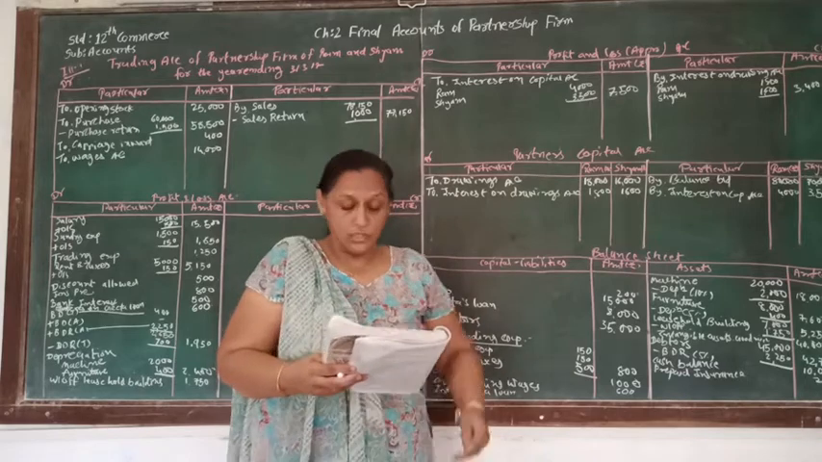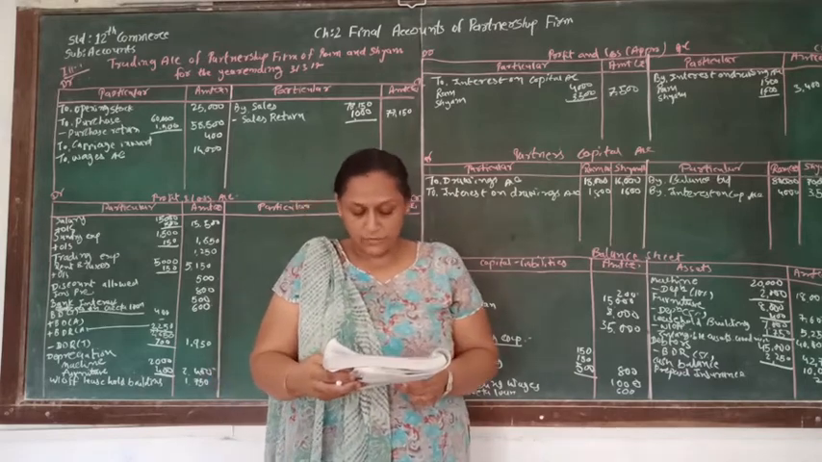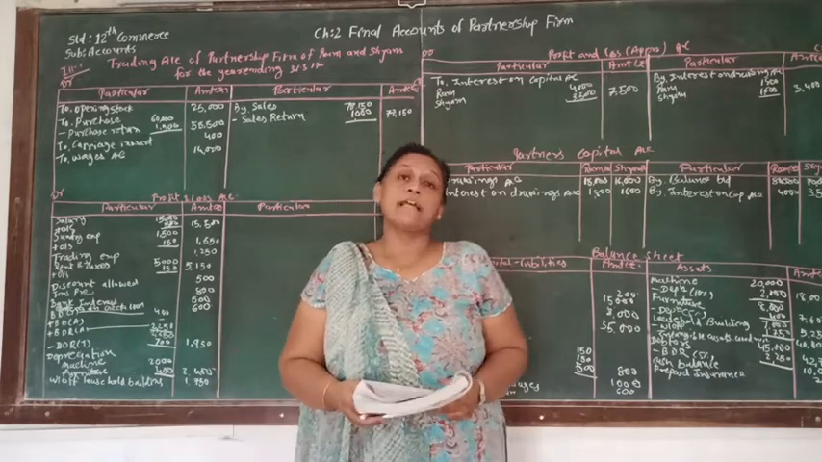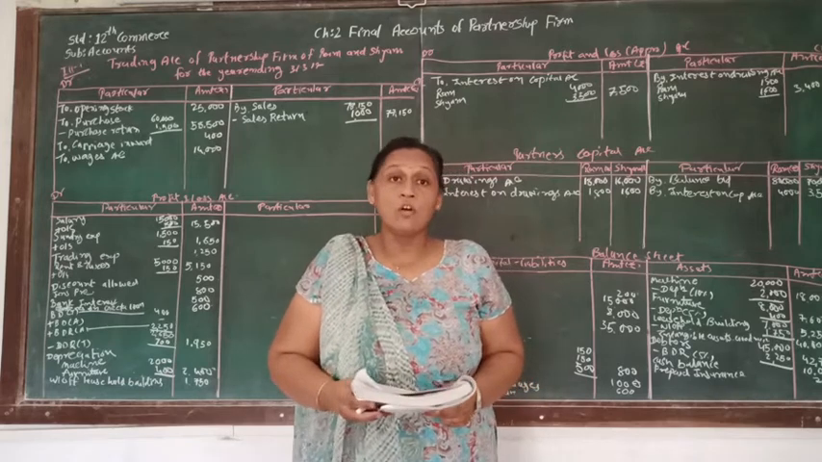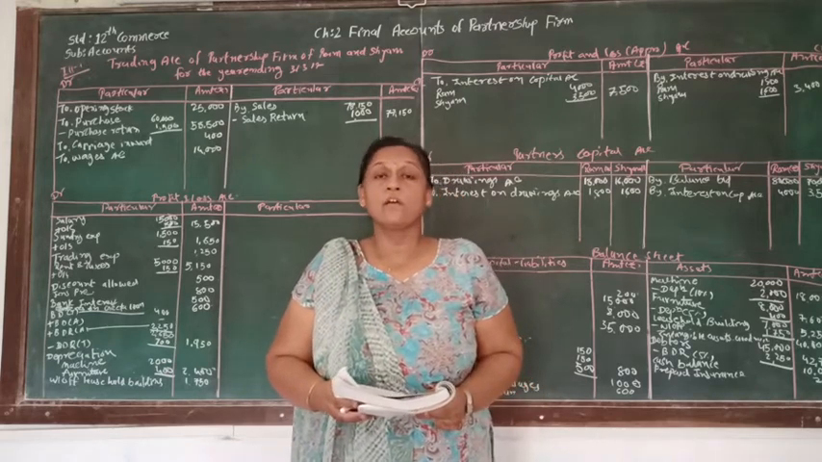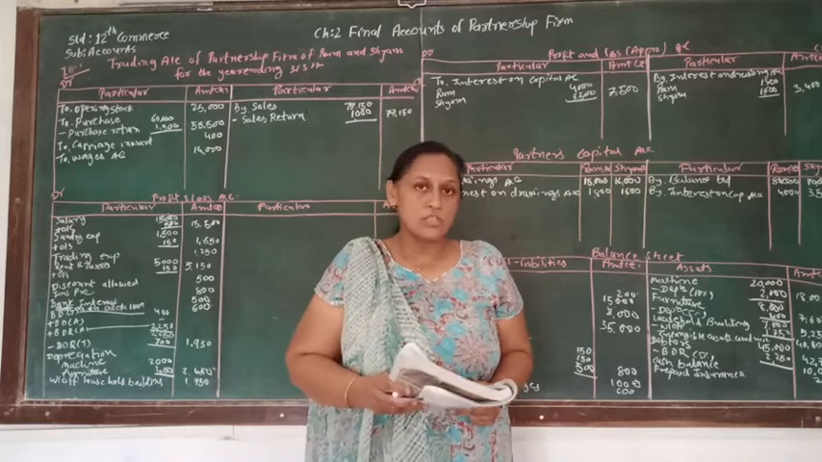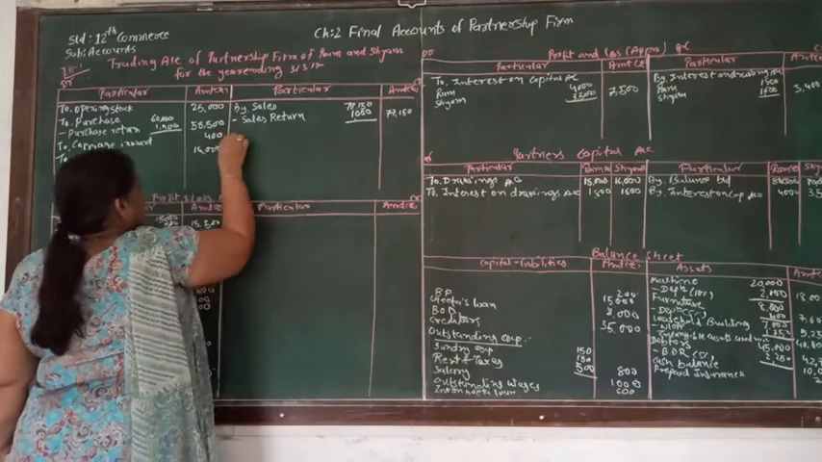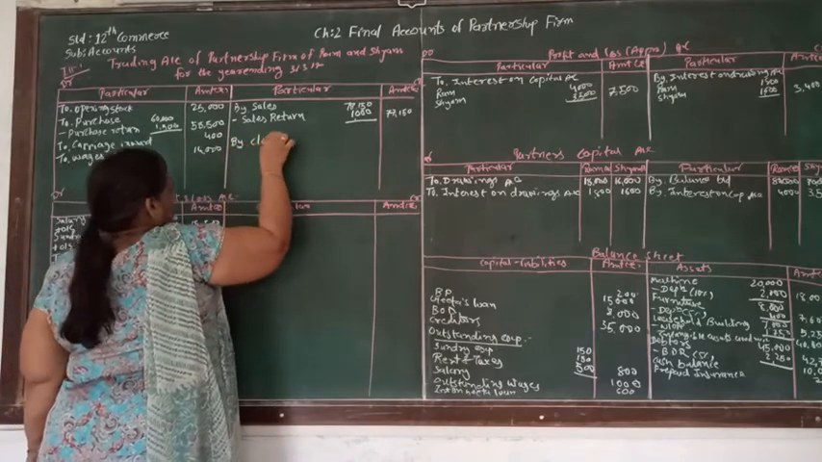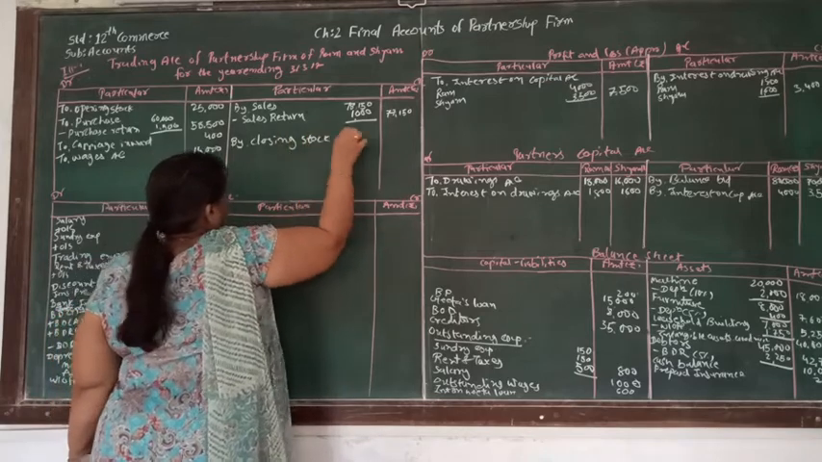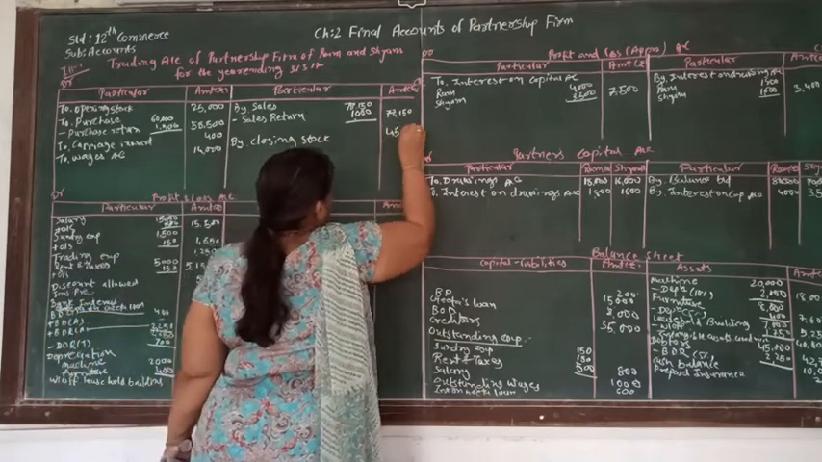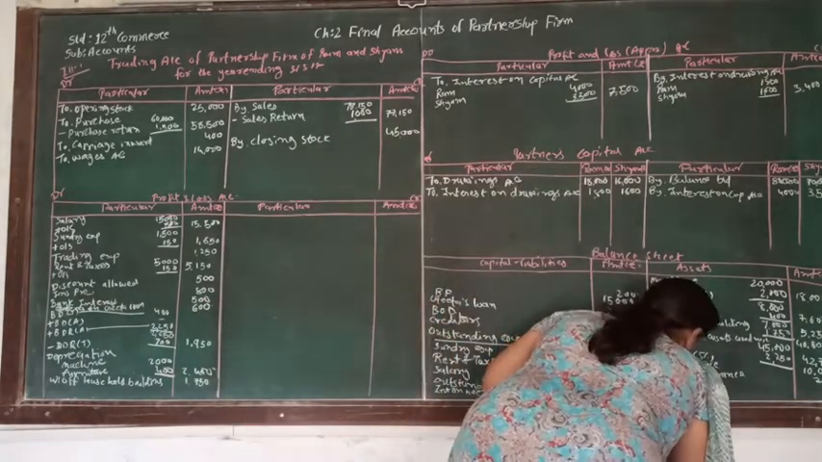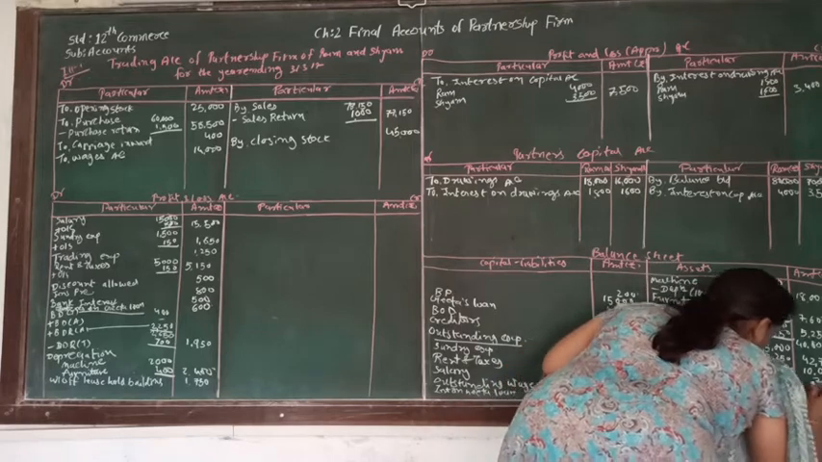Adjustment number 1 is for the closing stock. The valuation of closing stock is 45,000, but its market value is 10% more. But when there is a market value above cost, we are not considering it, so our closing stock value will be 45,000. That 45,000 we are going to write on the credit side of the trading account, closing stock, 45,000. And the same 45,000 we are going to write in the assets as closing stock.